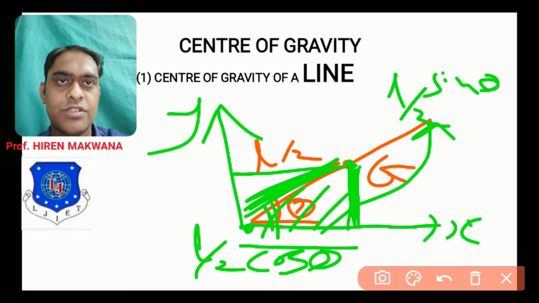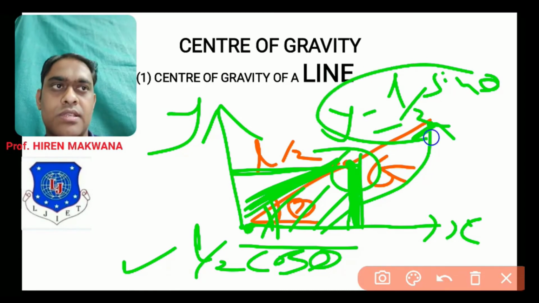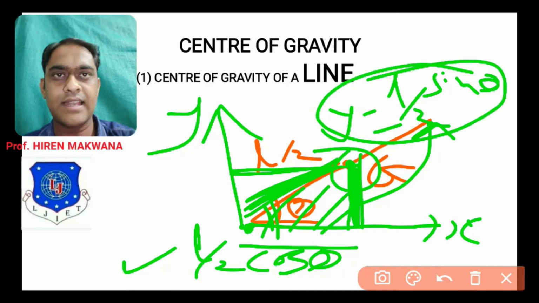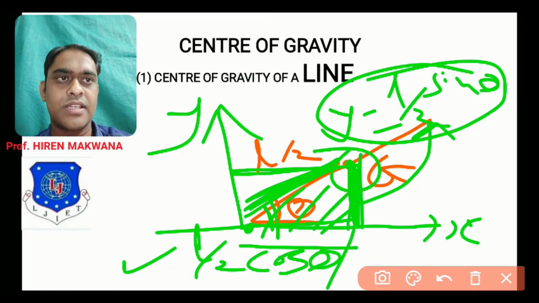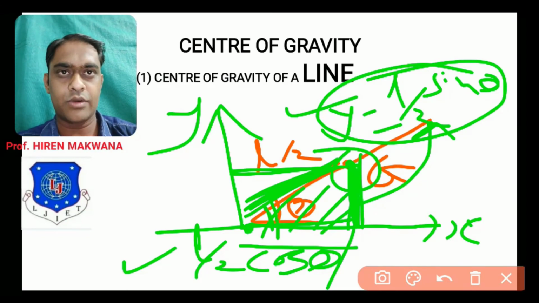Ultimately, these are the coordinates of this point G, x and y coordinates. So x, the horizontal coordinate, will be L by 2 cos theta for this center of gravity, meaning this distance is L by 2 cos theta, and this vertical distance, the y coordinate, will be L by 2 sin theta. So for the inclined line, the x coordinate will be L by 2 cos theta and the y coordinate will be L by 2 sin theta. So these are the coordinate systems for the straight line in the horizontal position, the straight line in the vertical position, and the fourth, the same straight line in the inclined position.